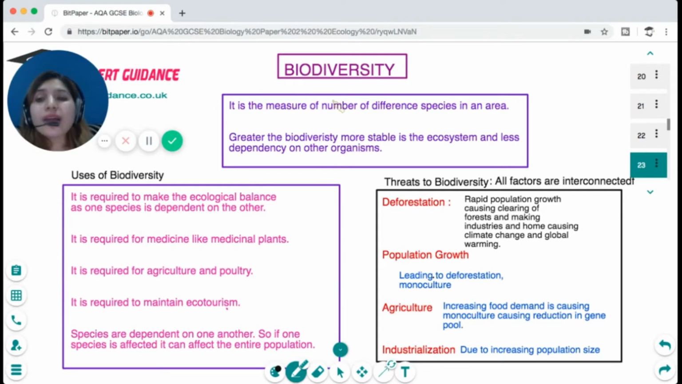Now, what is biodiversity? When we're talking about the ecosystem, we're talking about the biotic factors, and the major thing that comes to our mind is biodiversity.